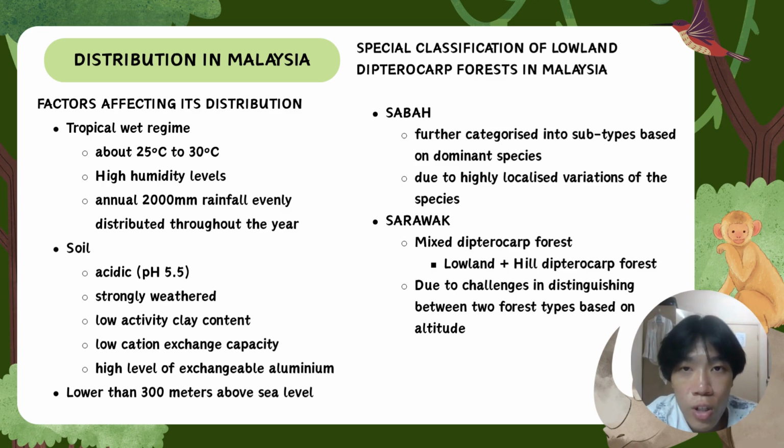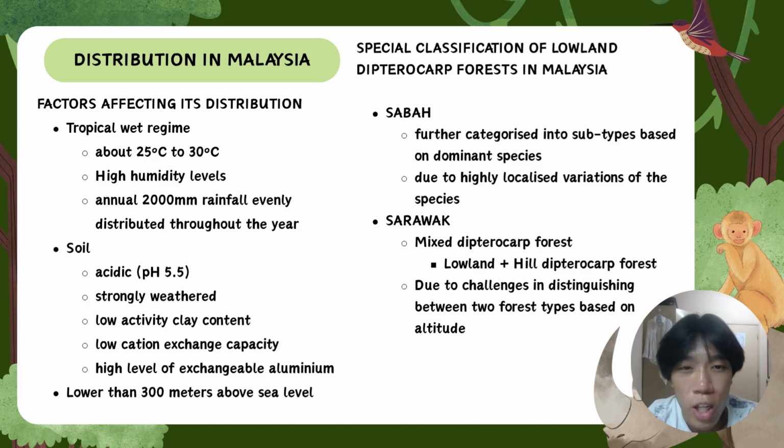And for the soil condition, it is acidic, which is at 5.5 pH level. The soil is also strongly weathered. They have a low activity clay content and low cation exchange capacity. The soil also has high level exchangeable aluminium. And the other factor that is affecting it is the land that is lower than 300 meters above sea level.